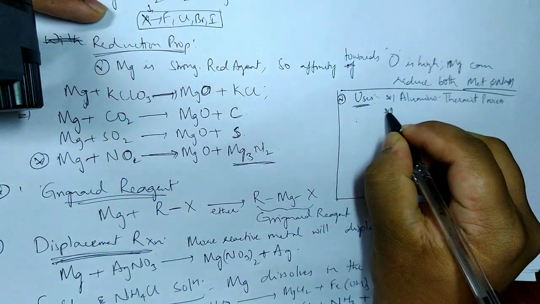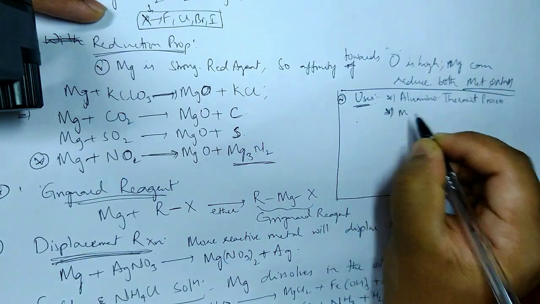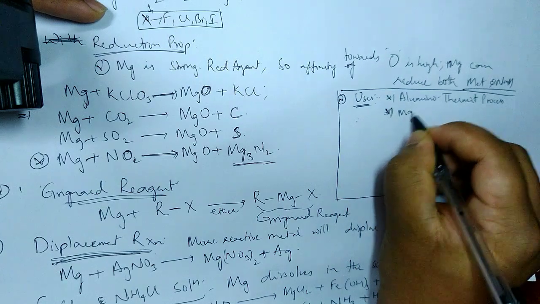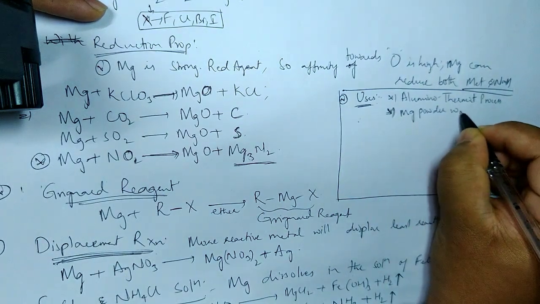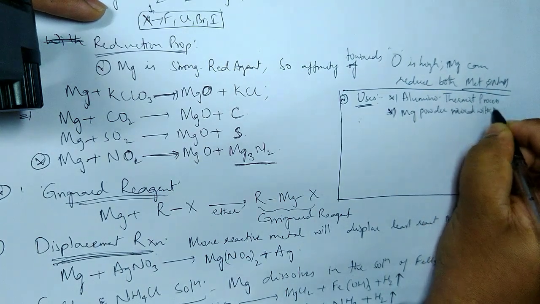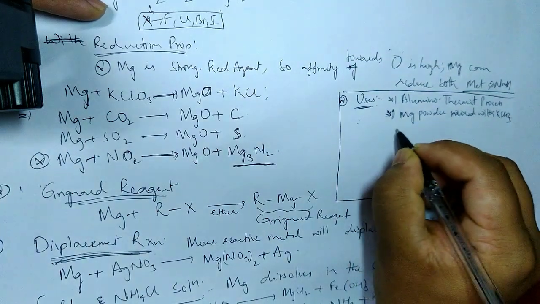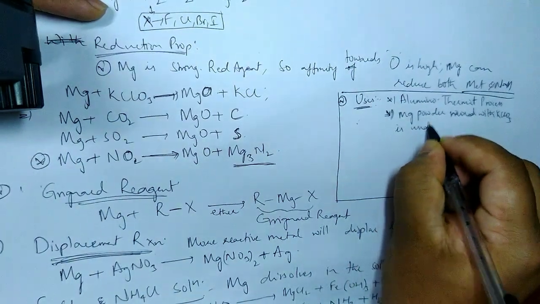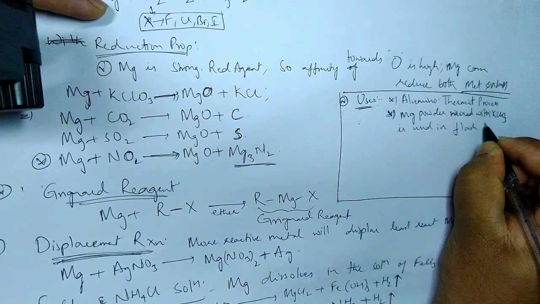We'll see that. Then magnesium powder, when mixed with potassium chlorate, is used in flashlights for photography.